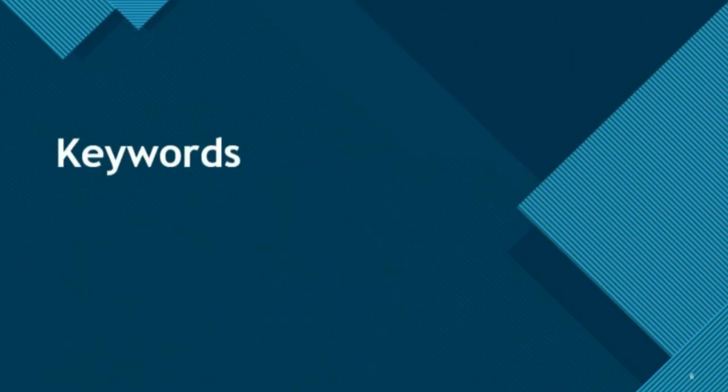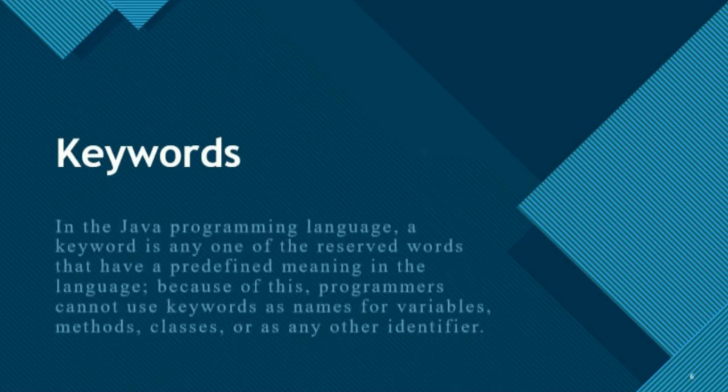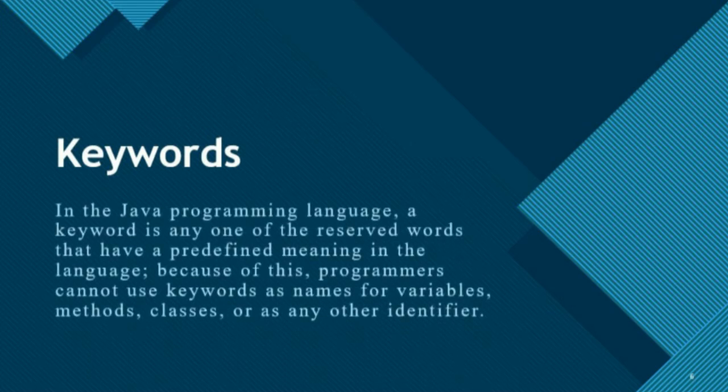And then let's move on to the next one, which is keyword. In the Java programming language, a keyword is any of the reserved words that have a predefined meaning in the language. Because of this, programmers cannot use keywords as names for variables, methods, classes, or any other identifier. So guys, what are the keywords? Keywords are reserved in Java. You cannot use these specific words as variable names, method names, or class names.